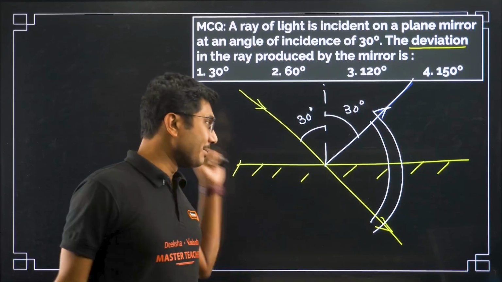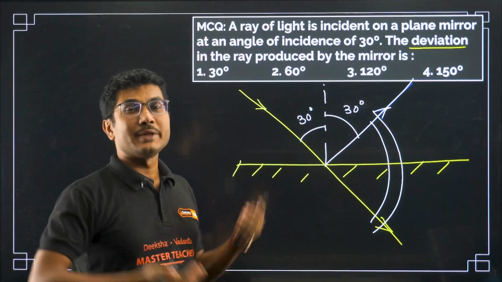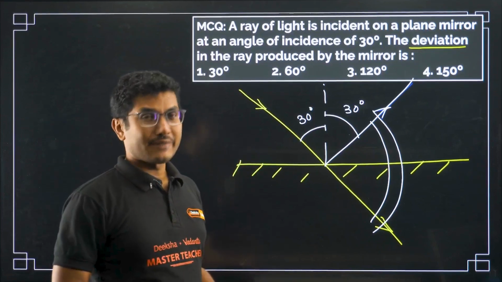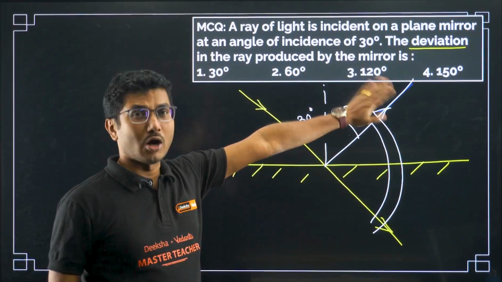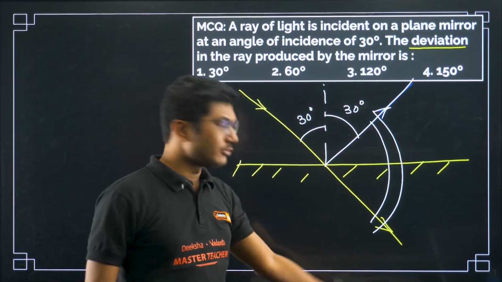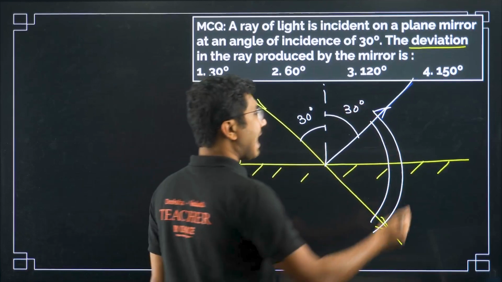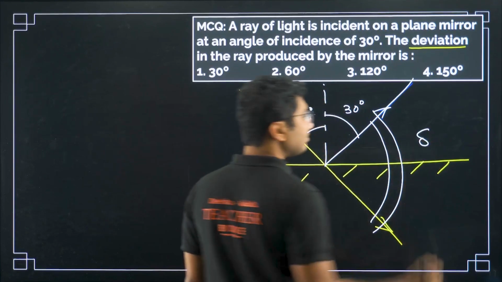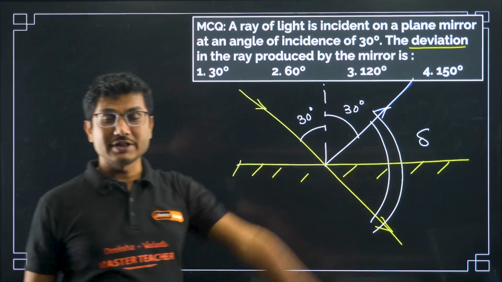It can be a mirror, a transparent medium, a prism, whatever it is, the final resultant or output ray and the original input ray, the angle between them is called angle of deviation, and its symbol is delta.